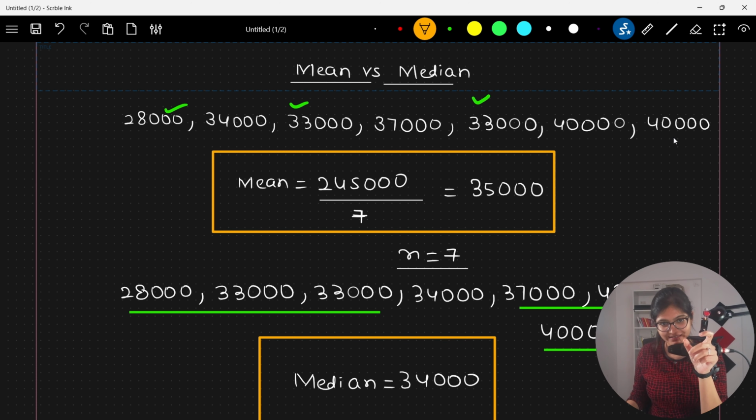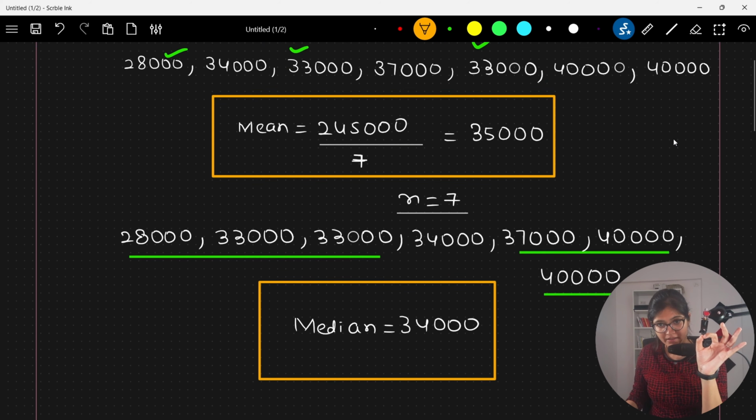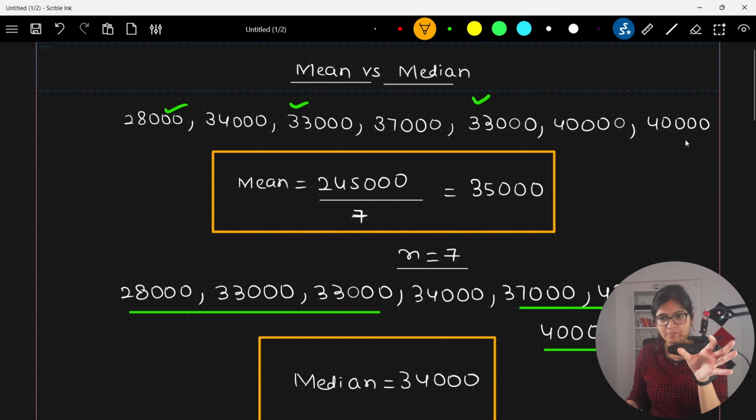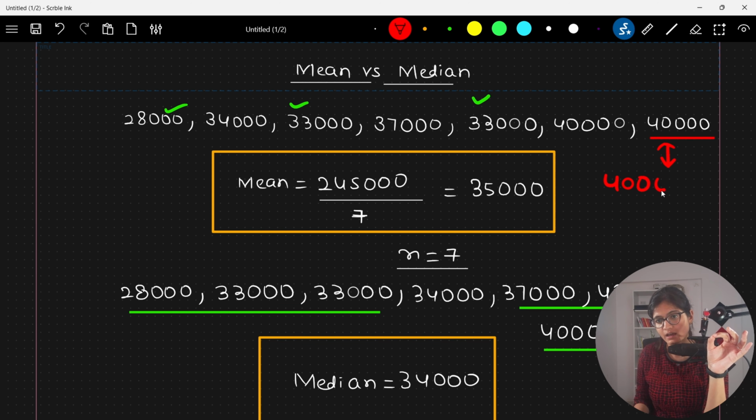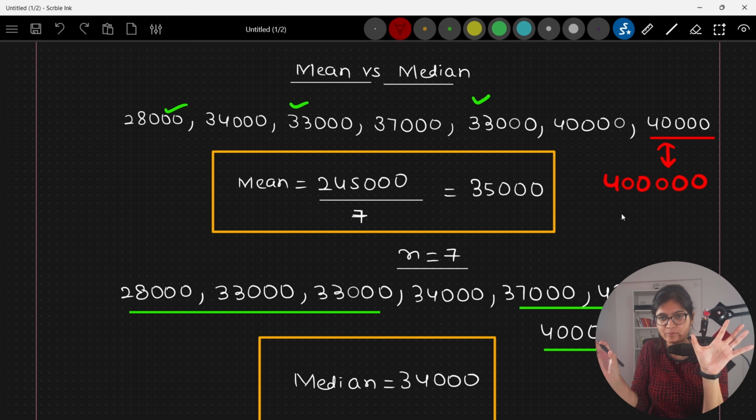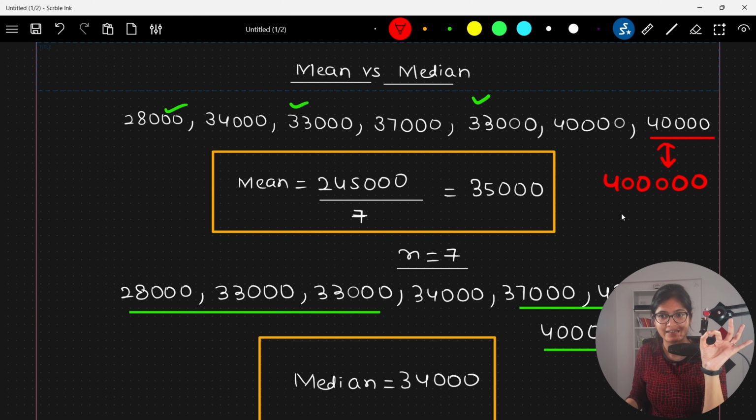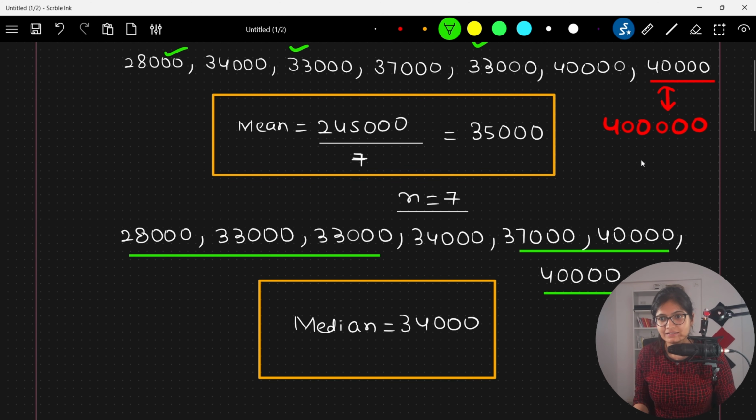But what if I add an outlier to these salaries? I hope everyone knows what an outlier is. I'll take the same numbers, but instead of 40,000 at the last position, I will change it to 400,000, which is 4 lakh. Every other value is in the thousands, but this value is in the lakhs. This is the scenario I am talking about. Let's see the intuition behind it. Obviously, this seems to be an outlier.